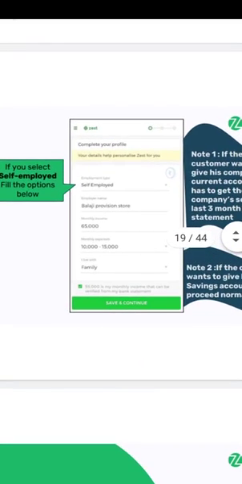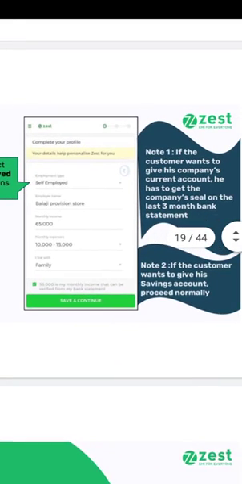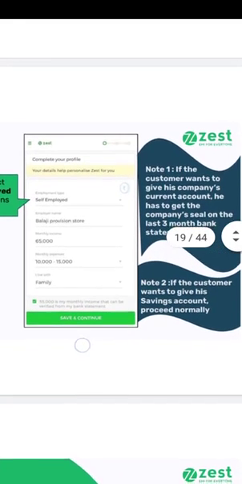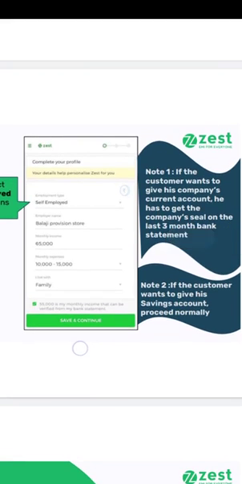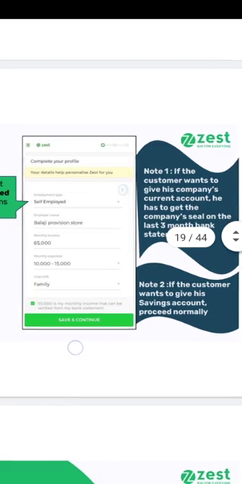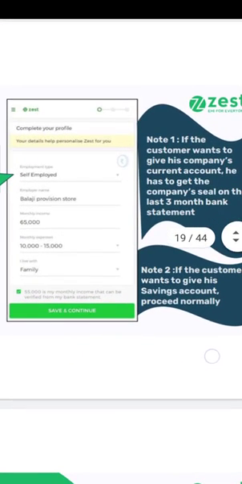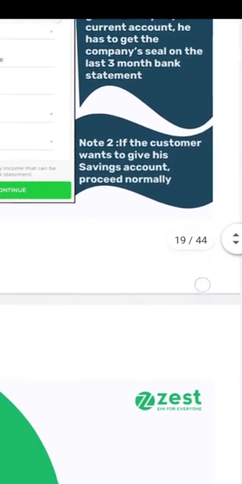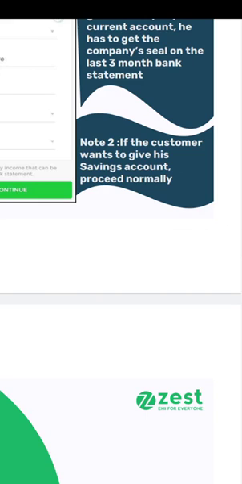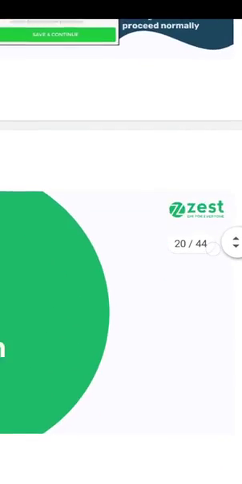If you have a shop or something else and you want to take a loan in the company or shop name, you have to give the company current account details and other things. Now if the customer wants to give his savings account, you can proceed normally.